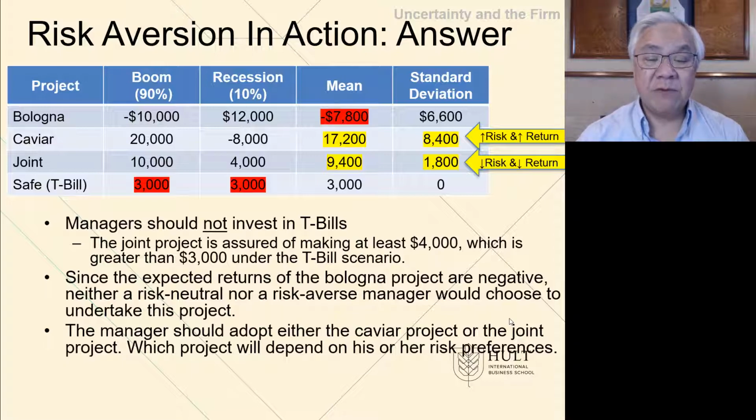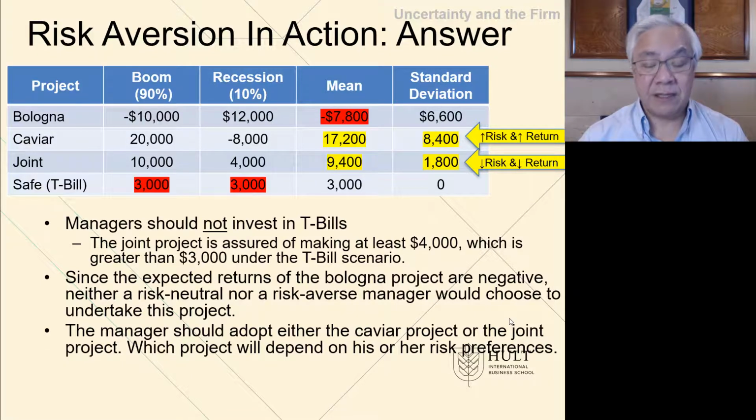In the first case, we have a higher mean of 17,200, however, a higher standard deviation of 8,400. The next project, joint, has a positive mean, 9,400, and quite a bit lower standard deviation. So these would be the reasonable choices of a manager, given the relationship between risk return and absolute amount of the return itself.